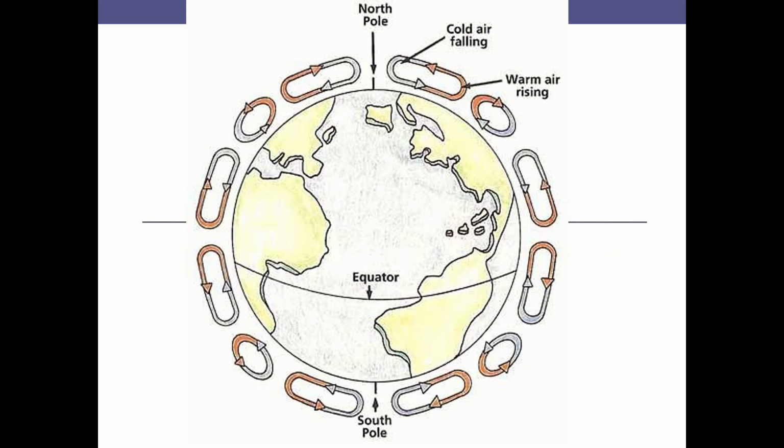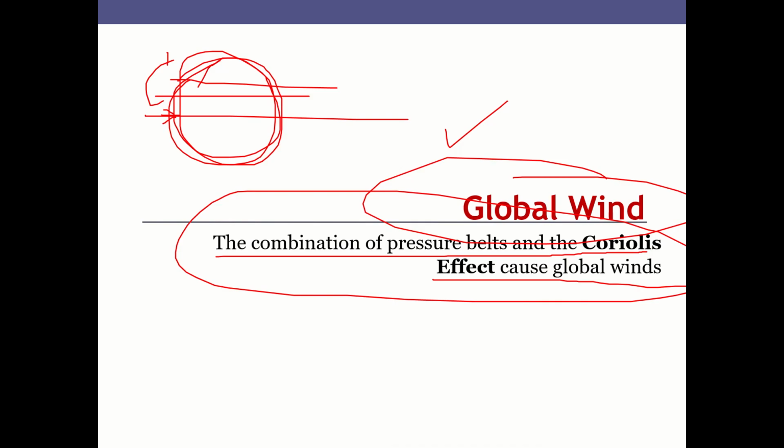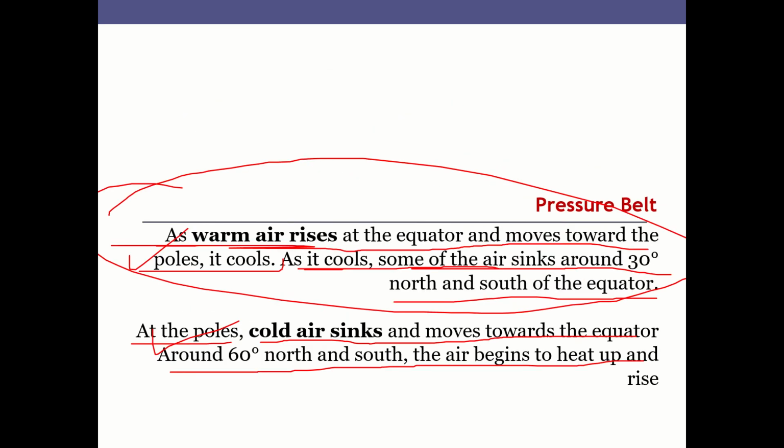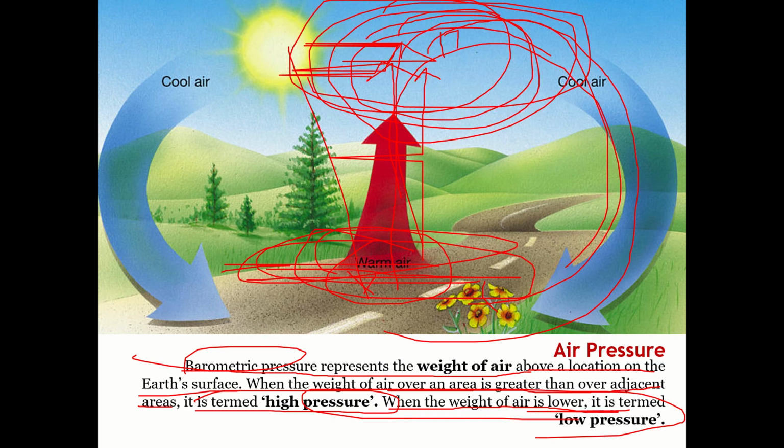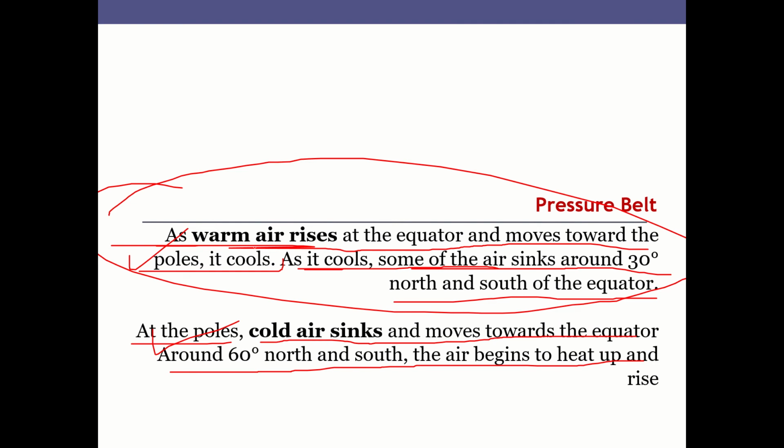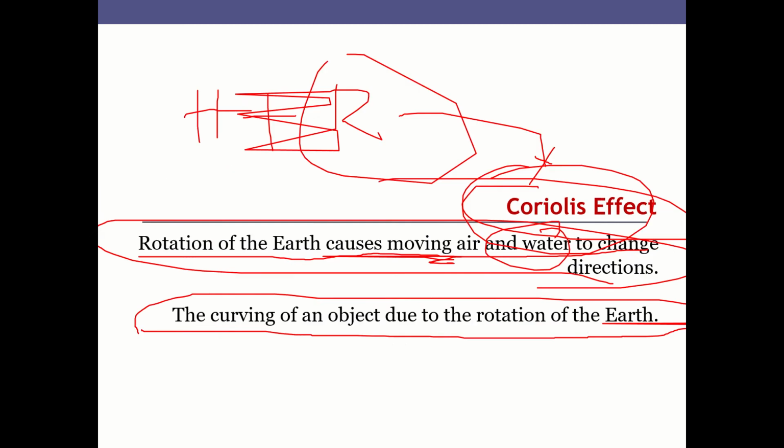If I have to put that idea that I was saying here: as the warm air rises up at the equator and moves towards the poles, it cools. As it cools, some of the air sinks at around 30 degrees north and south of the equator.